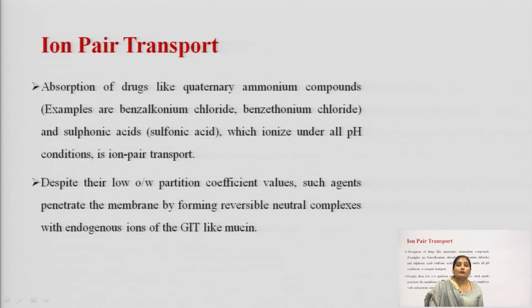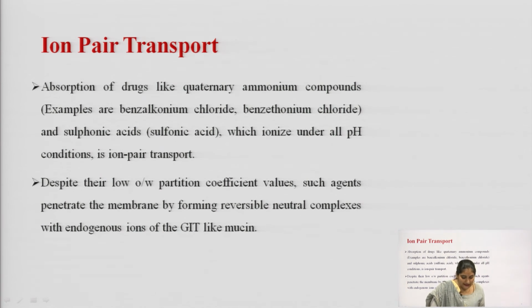This transport process is applicable for the absorption of quaternary ammonium compounds, for example, benzalkonium chloride, benzethonium chloride, or sulfonic acid, and these quaternary ammonium compounds ionize under all pH conditions.